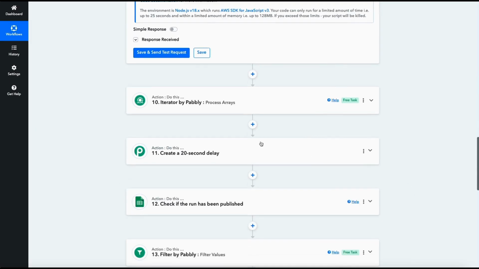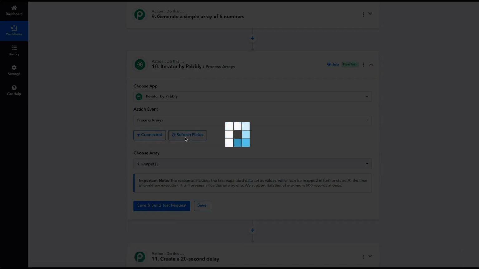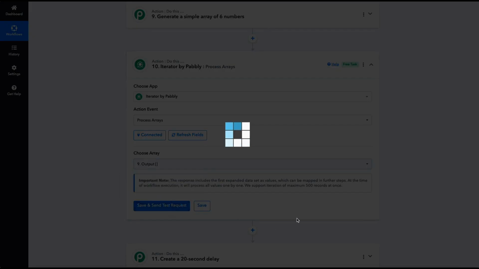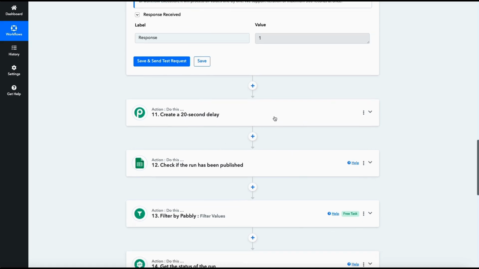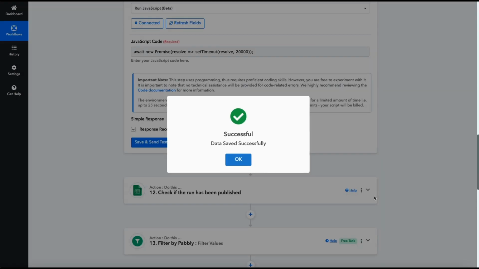There is no map data. With the iterator, let's make sure that we do refresh fields and just remap it, because we've got 2 arrays here now. So you need this one. Step number 9, save and test. Then create a 20-second delay. There's no mapping here whatsoever, so we're not going to do it. Just click save, always click save.